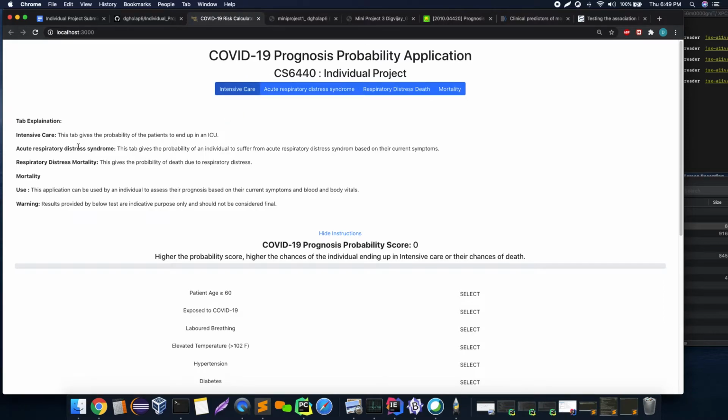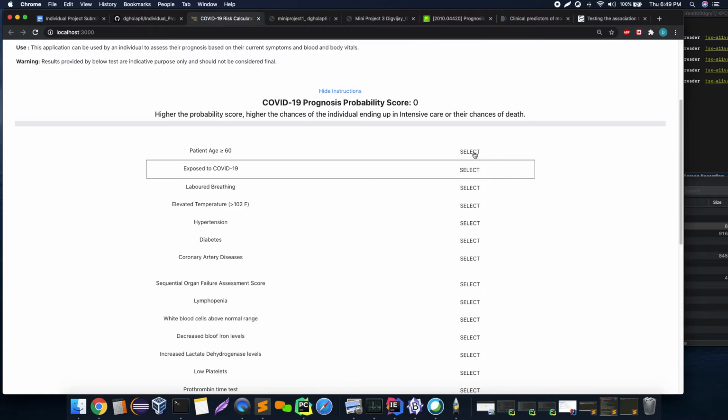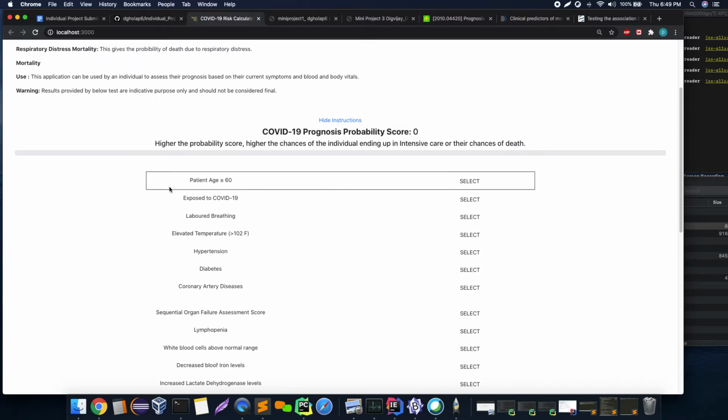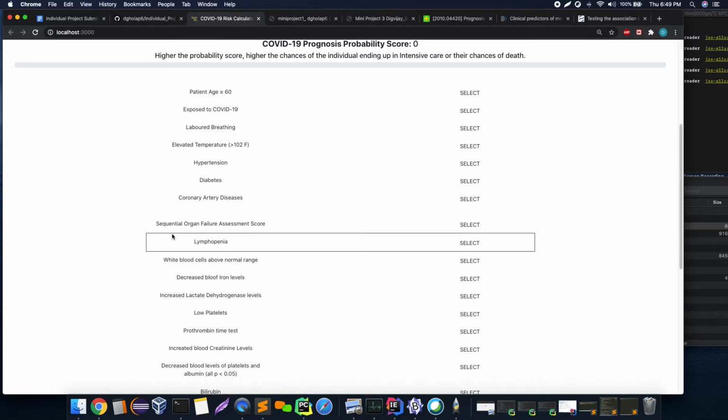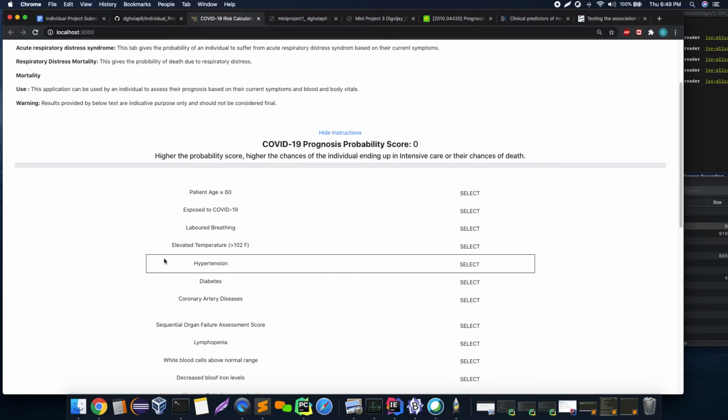Below the 4 tabs, you can see the explanation for these 4 tabs, why they are being used. The 4 tabs are intensive care, acute respiratory distress, death, and mortality. These are the explanations for the 4 tabs. These 4 tabs actually don't mean anything unless you select the symptoms from this drop down. The initial symptoms are some normal symptoms, and then starting from lymphopenia, these are blood levels or elevated blood levels of any of the symptoms over here.